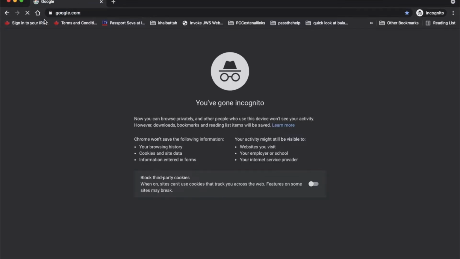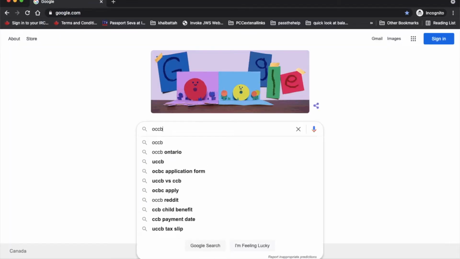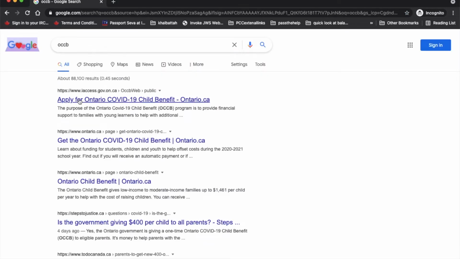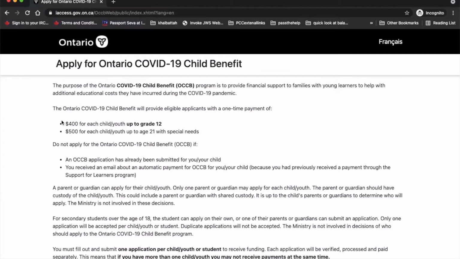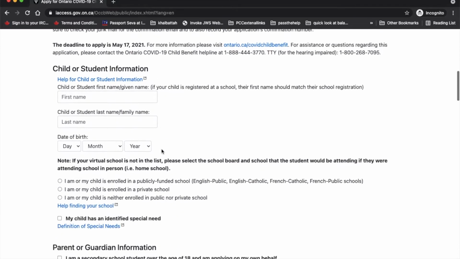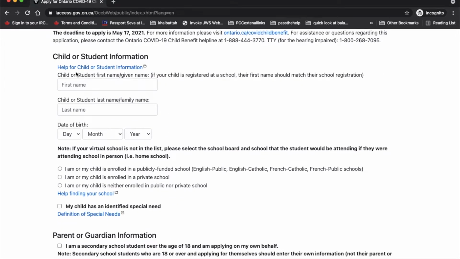Okay, so first go to google.com, type OCCB in there and hit enter. Click on the first link that appears on the screen. Once you are on that page, it gives you all the basic information about OCCB. Feel free to read through it. We will focus on this form only for those fields which you might need guidance on.